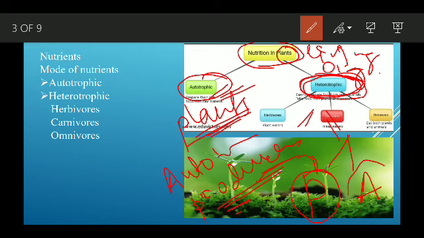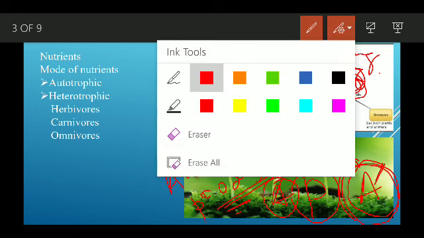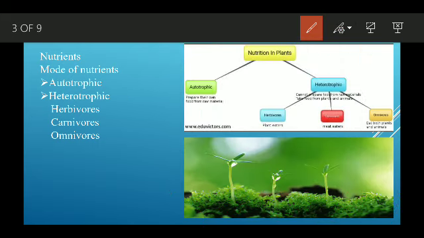Most of all animals cannot prepare their own food and they are dependent on plants or some other kind of animal, and they are called heterotrophs. Before going there, let's discuss in detail what autotrophs are.